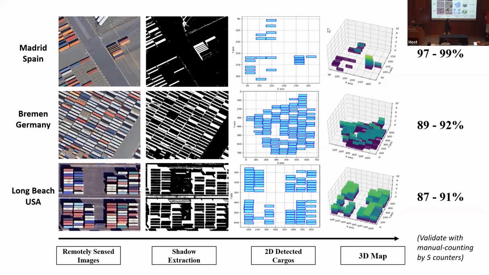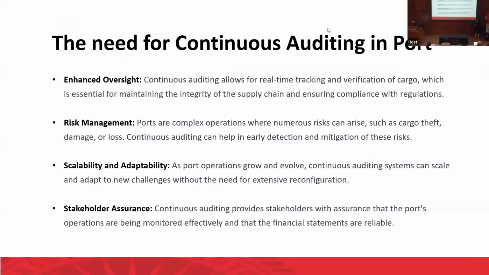However, you can see validation with the manual counting. This method is similar to David Wood's method because they also work with the auditors and then they just count the number of the inventories. So it's quite similar. However, we try to find out how to validate our methodology now.